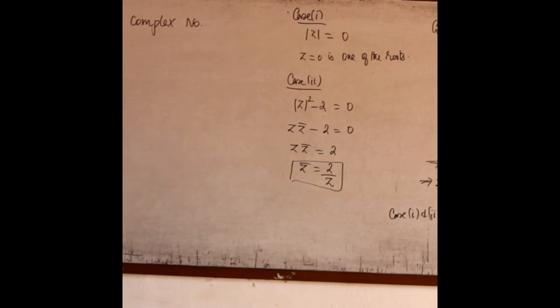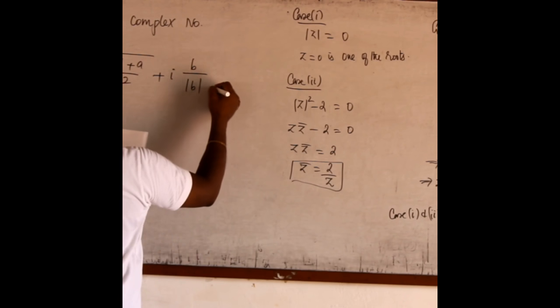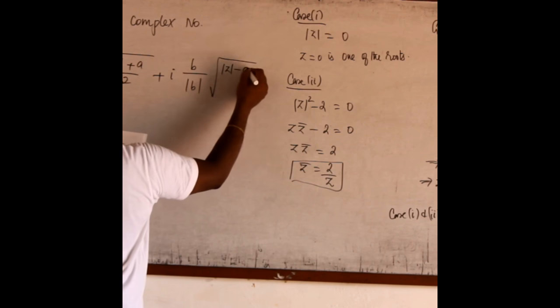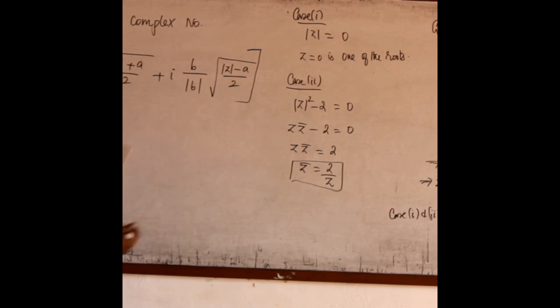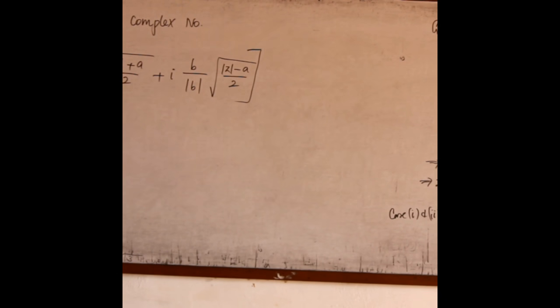complex number a plus ib is given by plus or minus root of (modulus of z plus a) by 2 plus i into b by modulus of b into root of (modulus of z minus a) by 2. That's all. We can use this formula to find any square root of a complex number. We left one example. We do that example first, then we will go for the remaining problems.